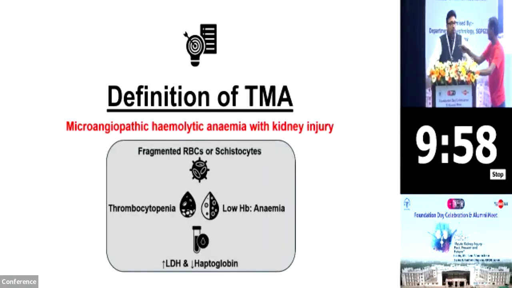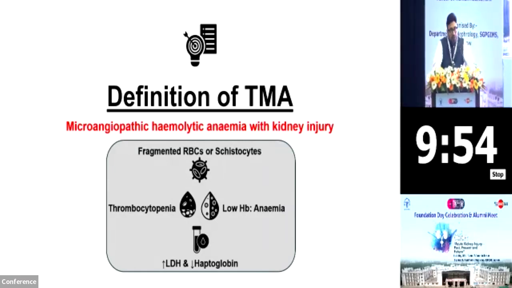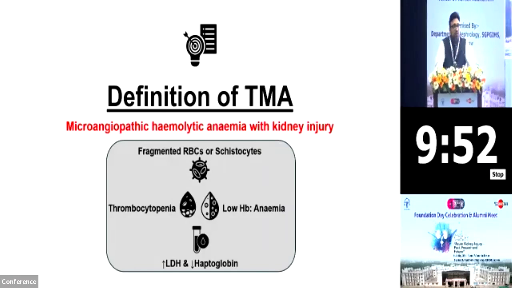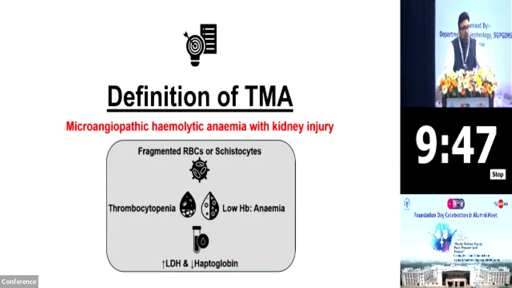Before I go to the pertinent questions in thrombotic microangiopathy, what thrombotic microangiopathy is is important. Kidney failure or kidney injury is sine qua non for the presence of thrombotic microangiopathy. So for the diagnosis of thrombotic microangiopathy, with or without microangiopathic hemolytic anemia. Microangiopathic hemolytic anemia is intravascular hemolytic anemia along with thrombocytopenia.